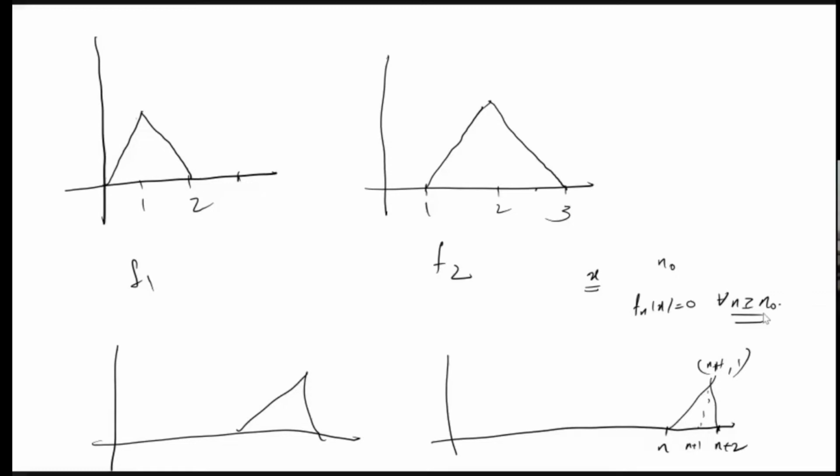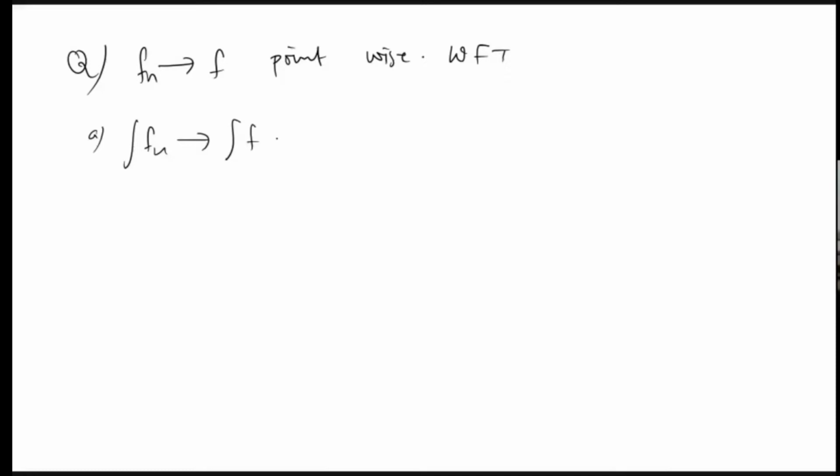Okay, now we can go through another thing. This is one of the important questions asked in NET. Questions will be like this. Let Fn converge to F point-wise. Then which of the following are true? Option A will be like integral Fn converges to integral F. This is one of the most repeated questions I have seen in the NET exam. So what can you say about this thing?